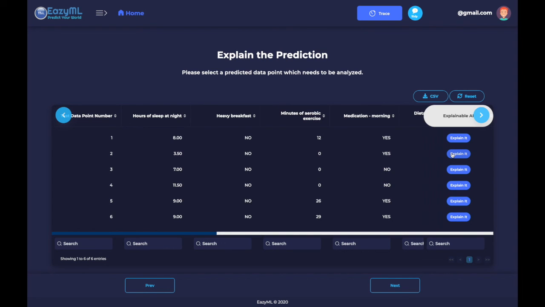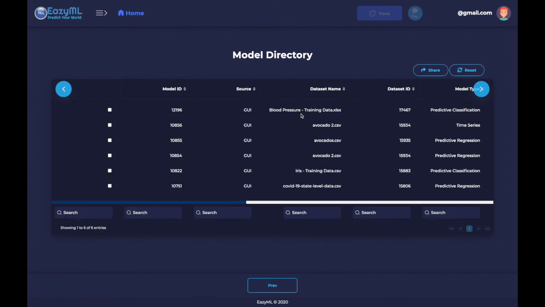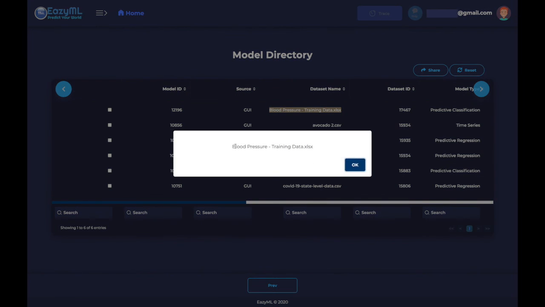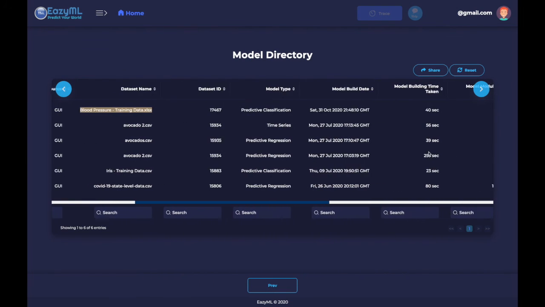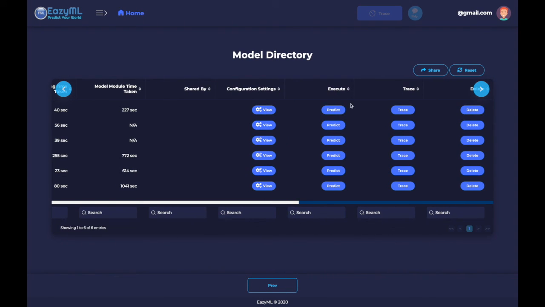So we can go ahead and understand predictions for every data point, if we please. But we're going to go ahead and look at my account, where I can see the training data sets that I've uploaded, the models built, the prediction data sets, activity, and usage. In the models, we can see here, this is the training data set that we just used, blood pressure training data, and it gives you statistics about the model, including configuration settings, all of the trace options, and the option to delete the model if we want.